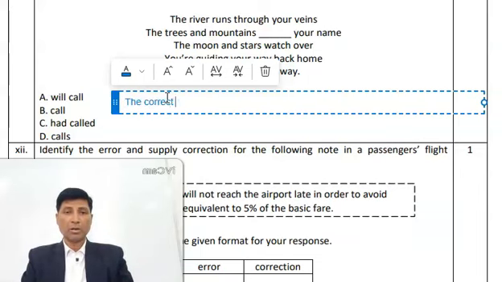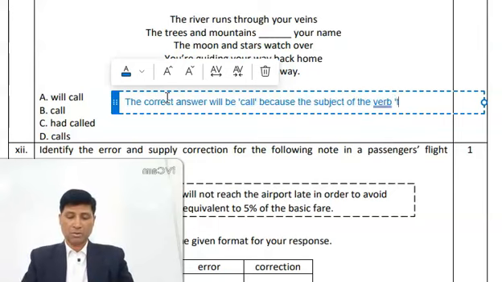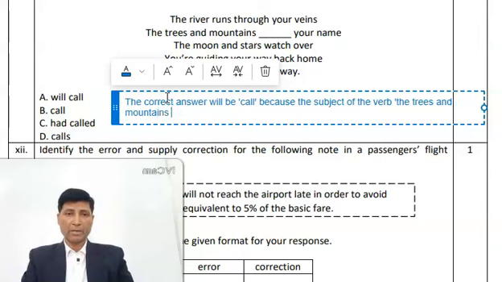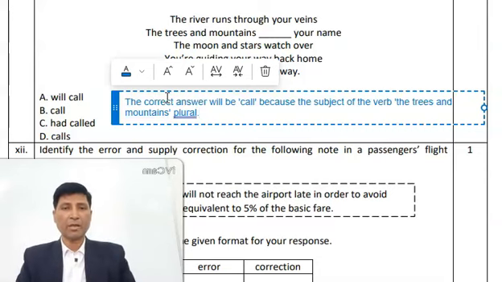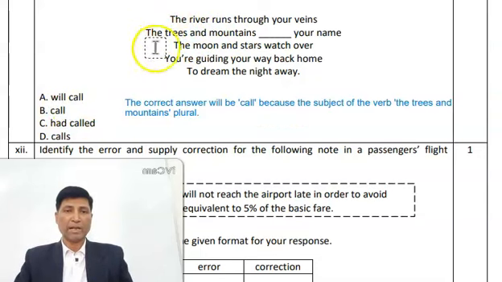The correct answer will be call because the subject of the verb, the trees and mountains, is plural. So because the subject of this verb is plural, therefore the verb should also be plural. And why present? Because the first sentence is talking about present or universal truth, you can say, or general fact.